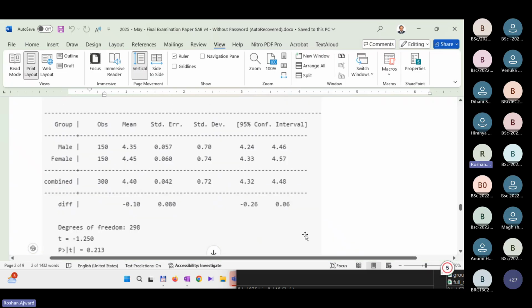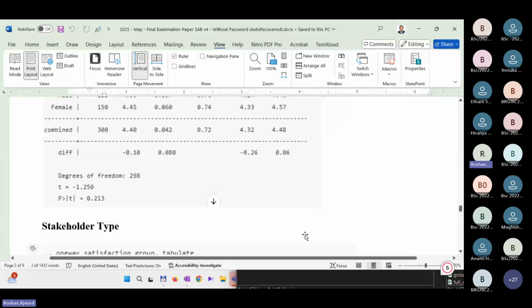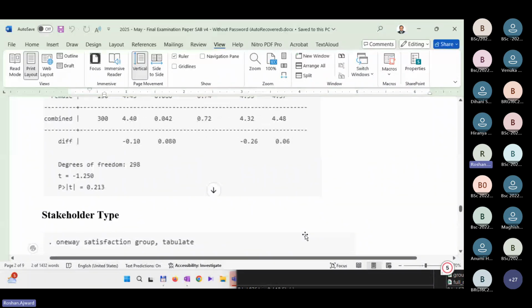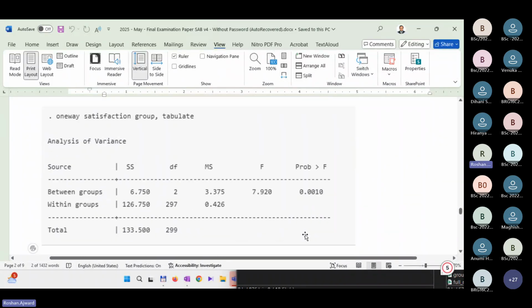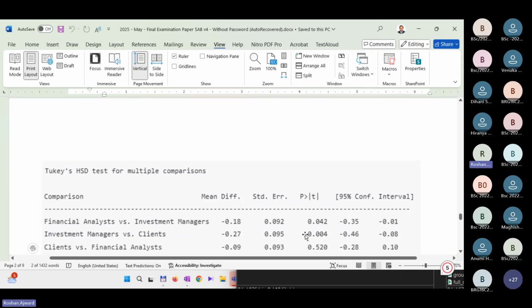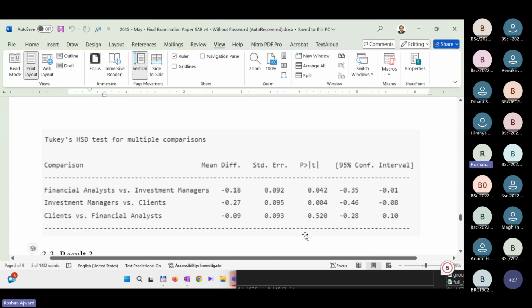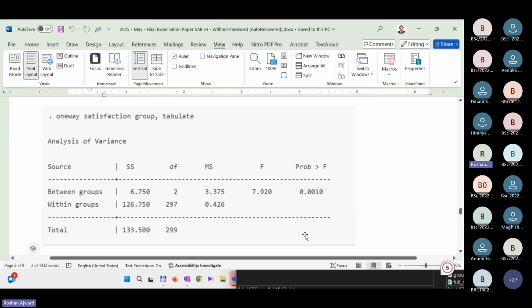Right. The next question was based on the stakeholder types, whether there's a significant difference. Now there were 3 types of stakeholders: financial analysts, investment managers, as well as clients. So overall, is there a difference among the stakeholder types? If you want, you can apply the 4 steps and just interpret the result. What can you say?